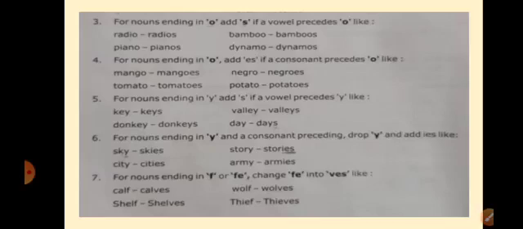Seventh rule. For nouns ending in F or FE, change F or FE into VES. Okay. If the noun is ending with F or FE, you have to change that into VES. For example, calf, and the plural form of calf is calves. Shelf, shelves. Wolf, wolves. Thief, thieves.